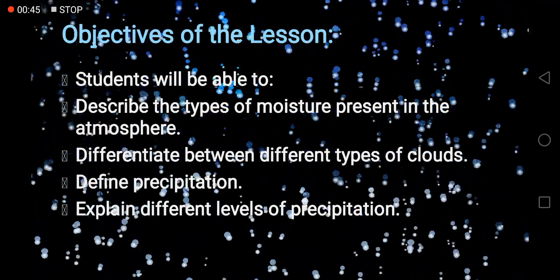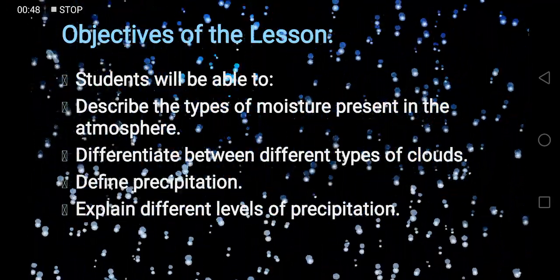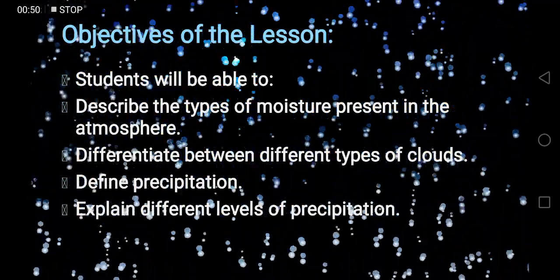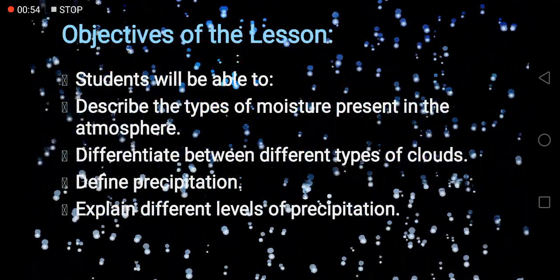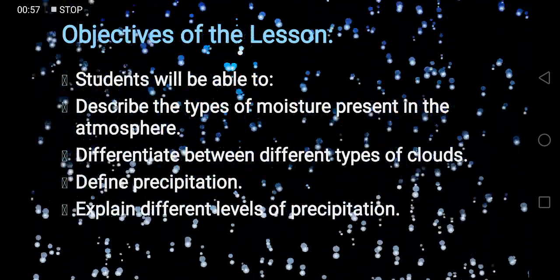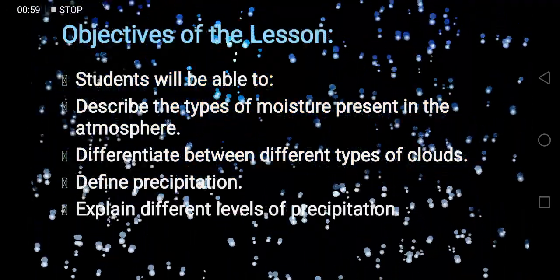Objectives of the lesson are: students will be able to describe the types of moisture present in the atmosphere, differentiate between different types of clouds, define precipitation, explain different levels of precipitation.